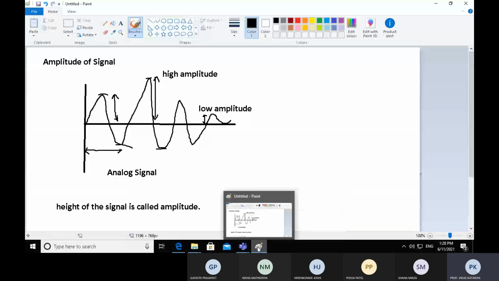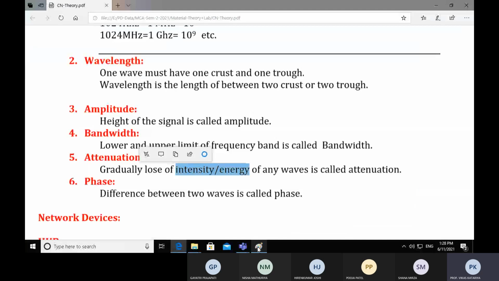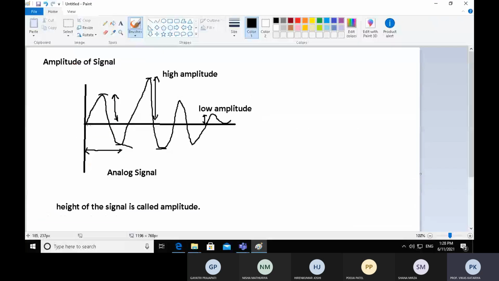It may be that a signal starting from this point goes a certain long distance in kilometers, and its amplitude becomes low because it lost its energy. At this point it has high amplitude, so high energy.